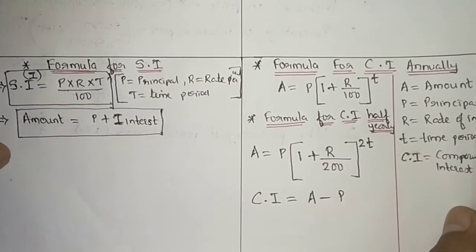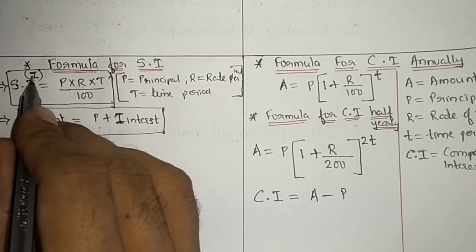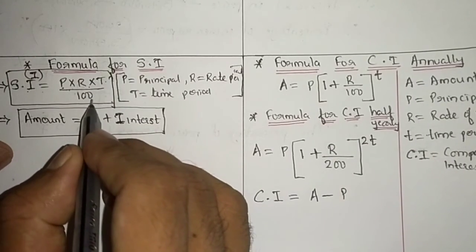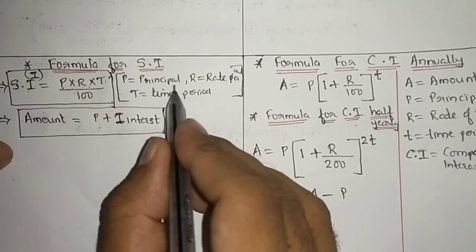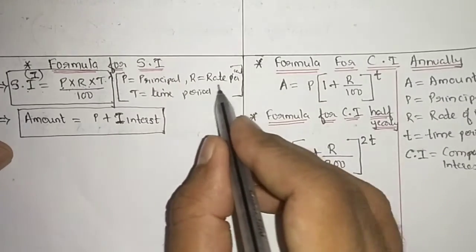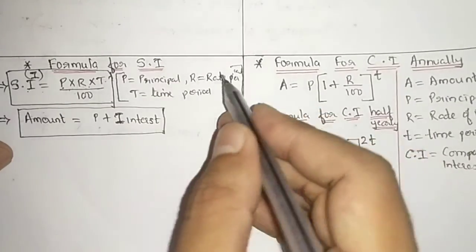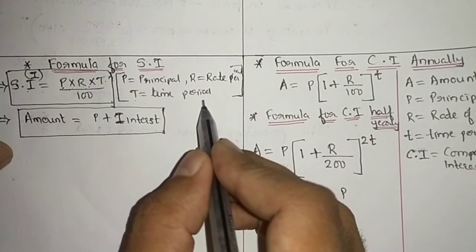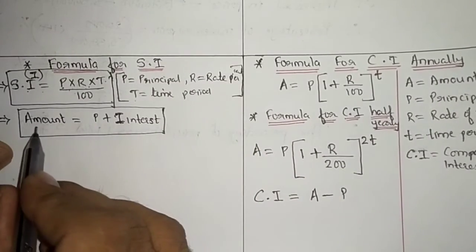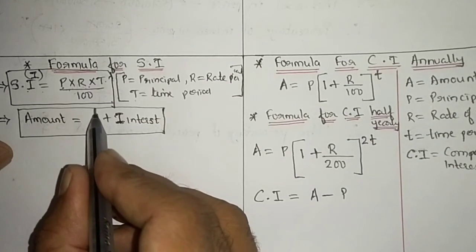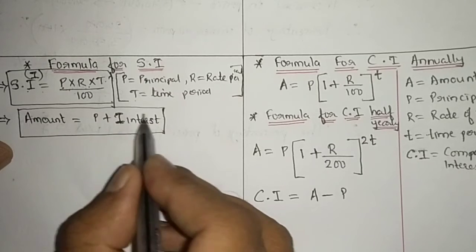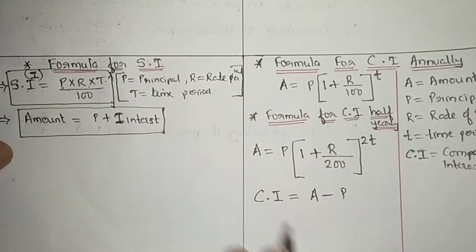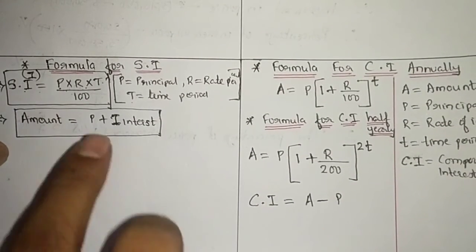If it is simple interest, the formula is simple interest I is equal to P into R into T divided by 100. What is P? P is principal amount. R is rate of interest, given in percentage, and T is time period. So this is our simple interest, and the formula for finding amount will be principal amount plus the interest which we get from here. We add it to the principal amount and we will get amount. Very easy formula for simple interest.